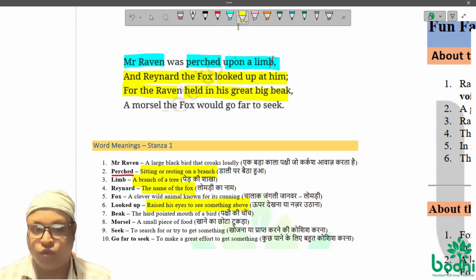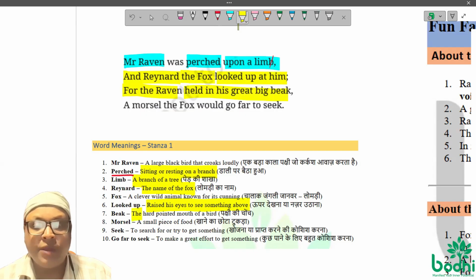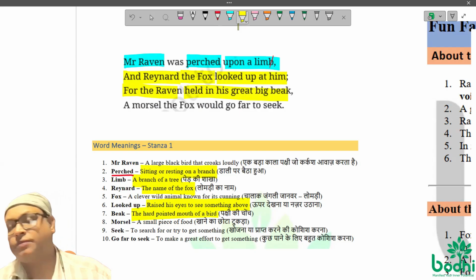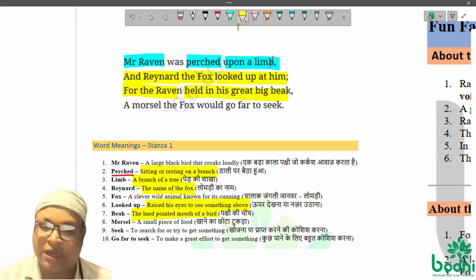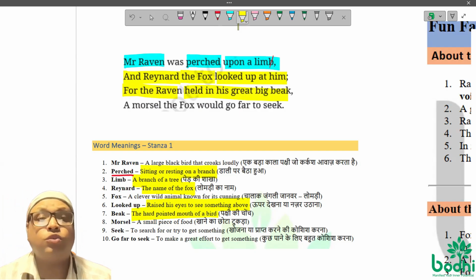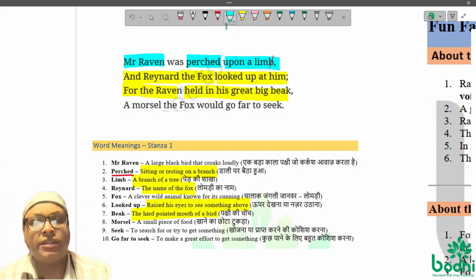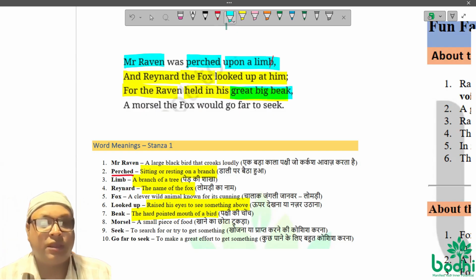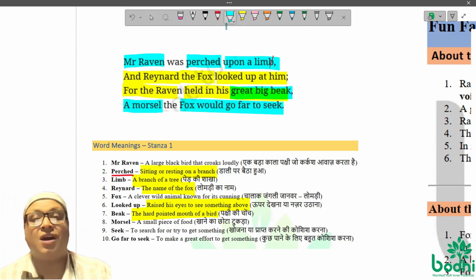What did he hold? What is called beak? Beak is the hard pointed mouth of a bird. It's called a beak. What was the raven holding in its great big beak? A morsel. The fox would go far to seek.